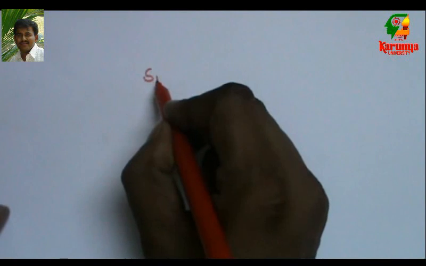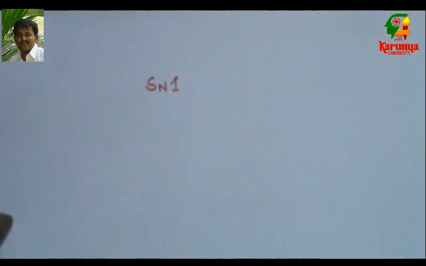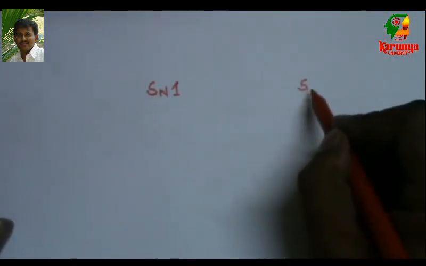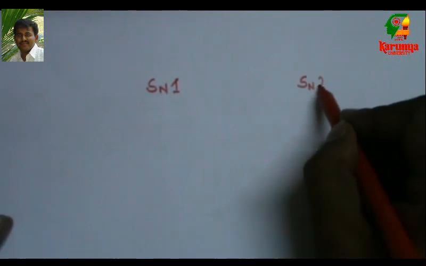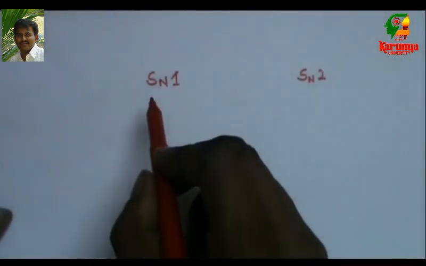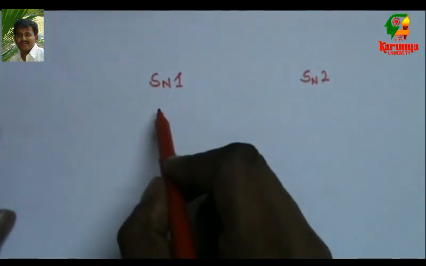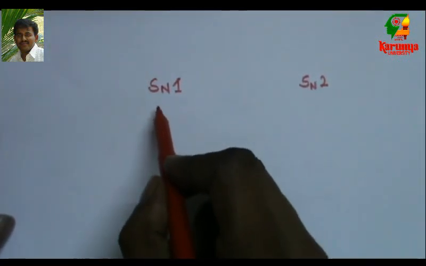First, let us predict whether this compound will undergo SN1 reaction or SN2 reaction. How to predict this? SN1, SN2. Generally, from the substrate, we can predict this.